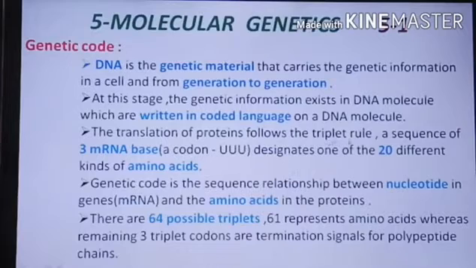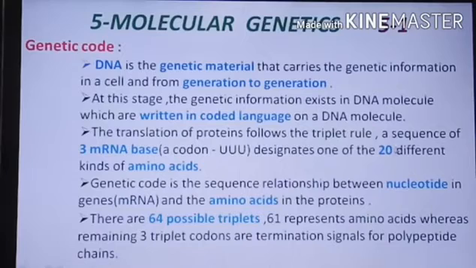So what is the meaning of the triplet rule? That is the codon. Three bases in the nucleotide, such as uracil, that is called a codon. A sequence of 3 mRNA bases, like 3 U, is called a codon. That codon has 3 bases, so it is called a triplet.